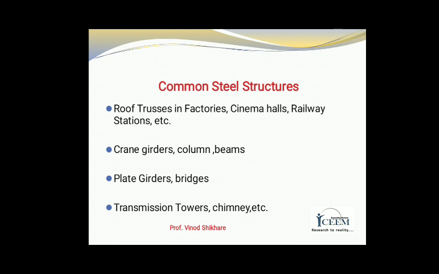We can see in various farms the electricity is transferred through electric transmission towers. All types of sheds are made from steel structures. All types of roof trusses are made of steel because steel structures are lightweight.